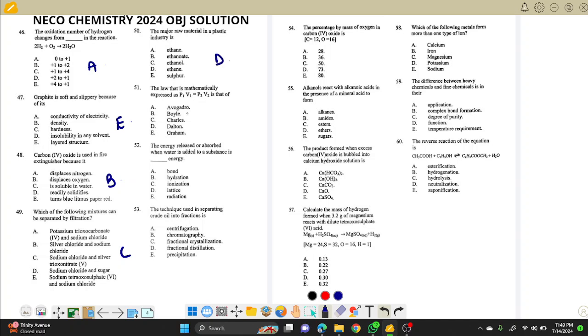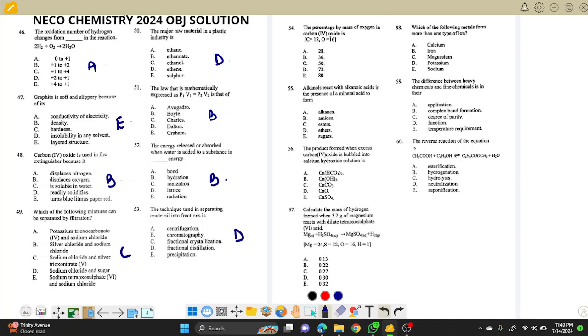This is Boyle's law. This is B. P1V1 is Boyle's law. Energy released or absorbed when water is hydrated is the hydration energy. So note that this is B. The technique used in separating crude oil is fractional distillation. So note that it is D.